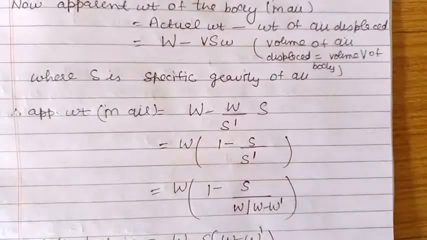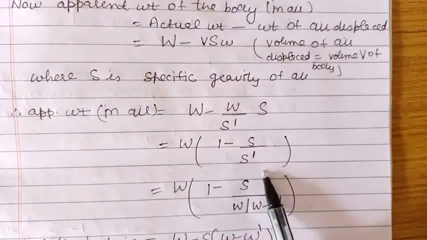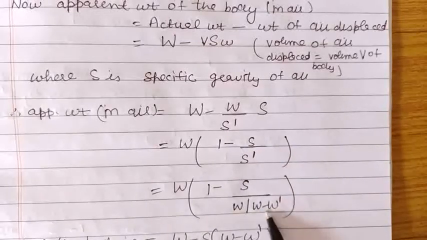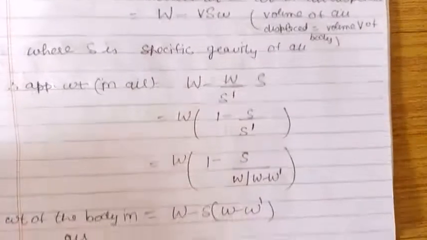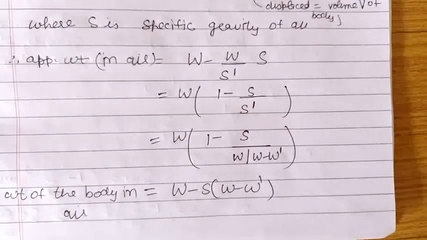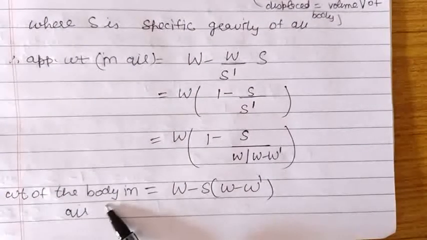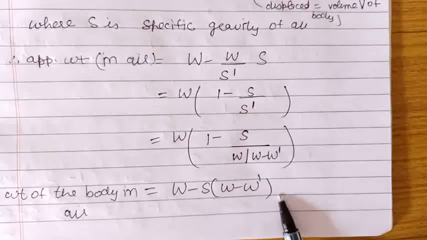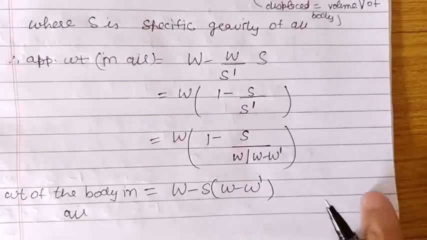Inside we have 1 minus S upon S dash. Substituting the value of S dash, which is W upon W minus W dash, after simplification we get the weight of the body in air, which is given by W minus S into W minus W dash. So this is the first problem.